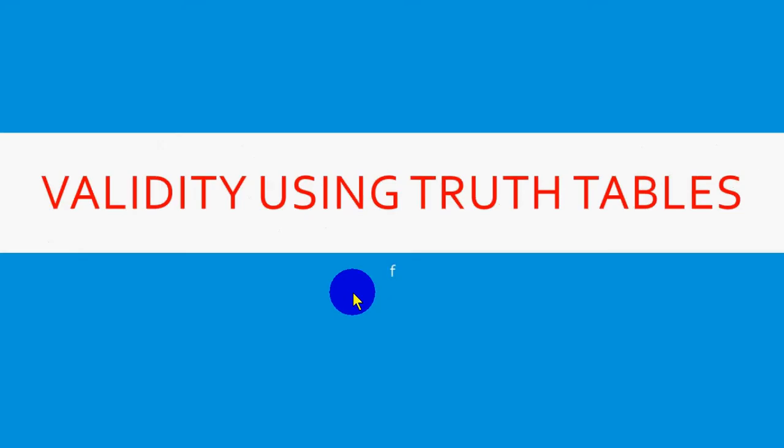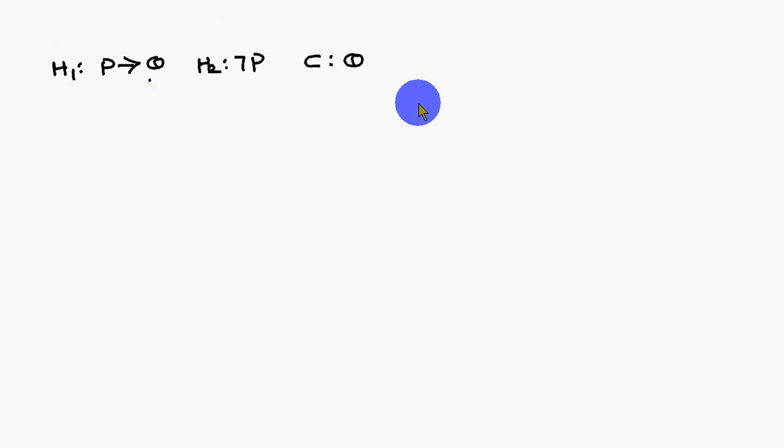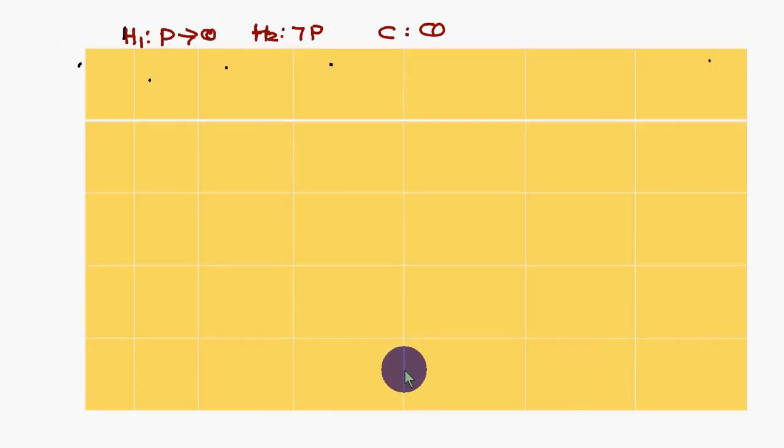Now we will do some problems on validity using truth tables. Show that S or R is tautologically implied by P or Q, P conditional R, and Q conditional S. So first what you have to do is, next we will consider this problem.